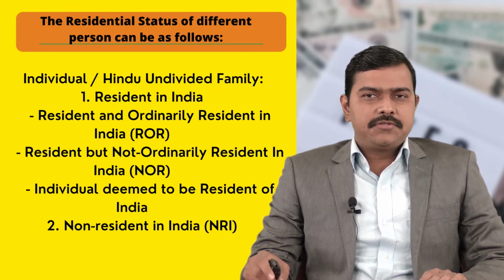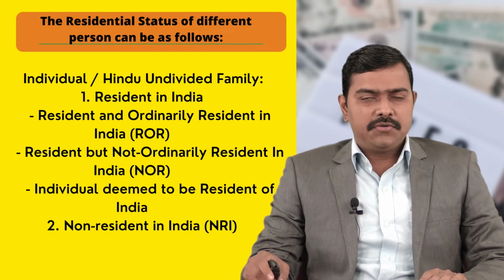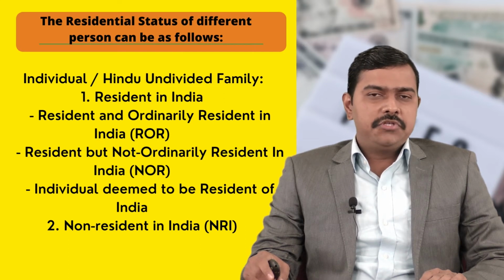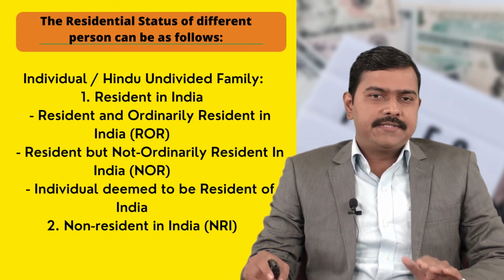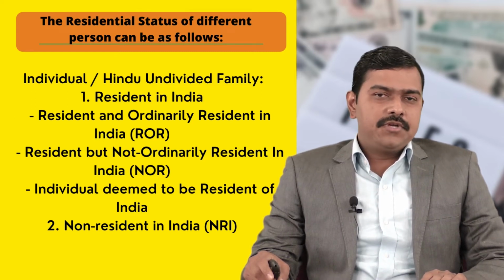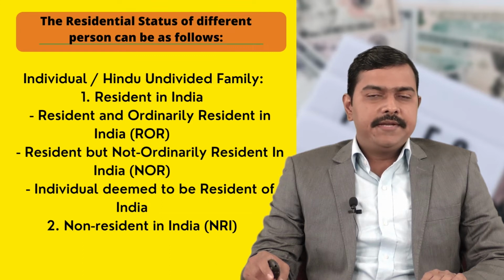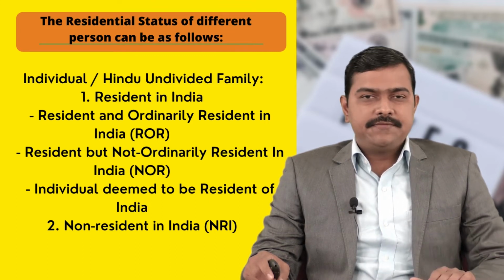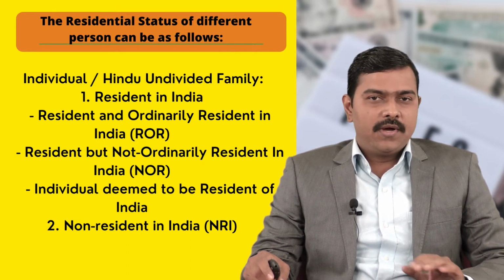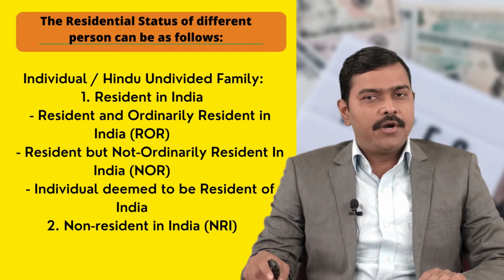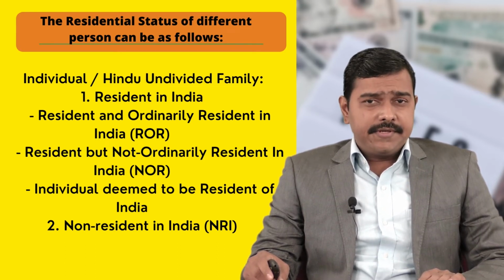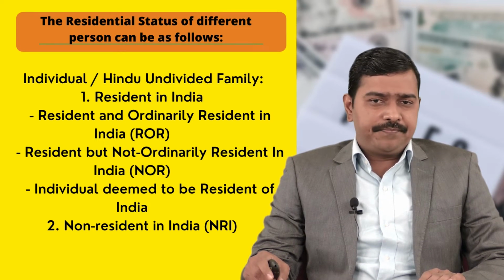The residential status of different persons can be as follows. First, we shall discuss individual / HUF. The individual / Hindu undivided family can be resident in India or non-resident in India. If an HUF or individual is resident in India, then they can further be classified into resident and ordinary resident in India, known as ROR, resident but not ordinarily resident in India, known as NOR, and individual deemed to be resident of India.